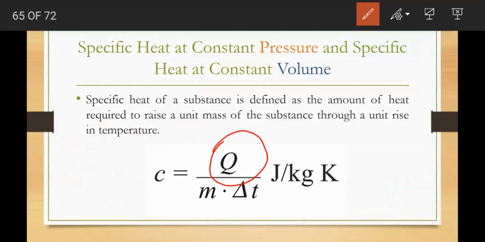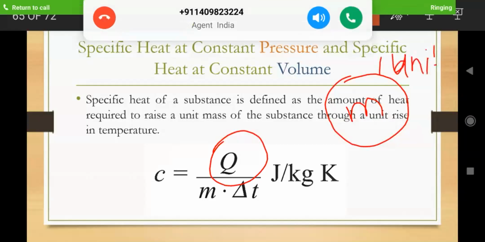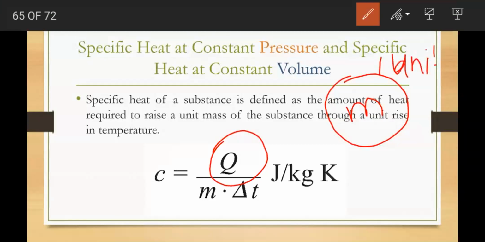So what exactly is specific heat? Suppose I am taking this as the mass. So this is a unit mass, let us say 1 kg or 1 gram, whatever it is. Let us take 1 unit mass. It is at a temperature of T degree centigrade initially. After giving some energy, it has reached T plus 1 degree centigrade. That means it has increased its temperature by 1 unit.